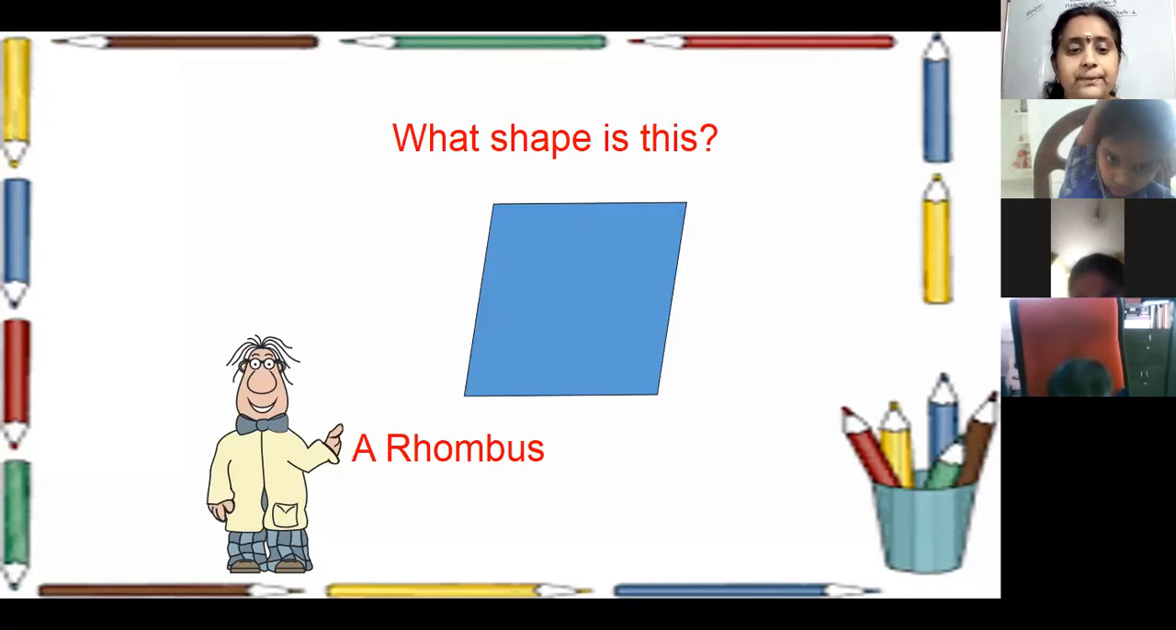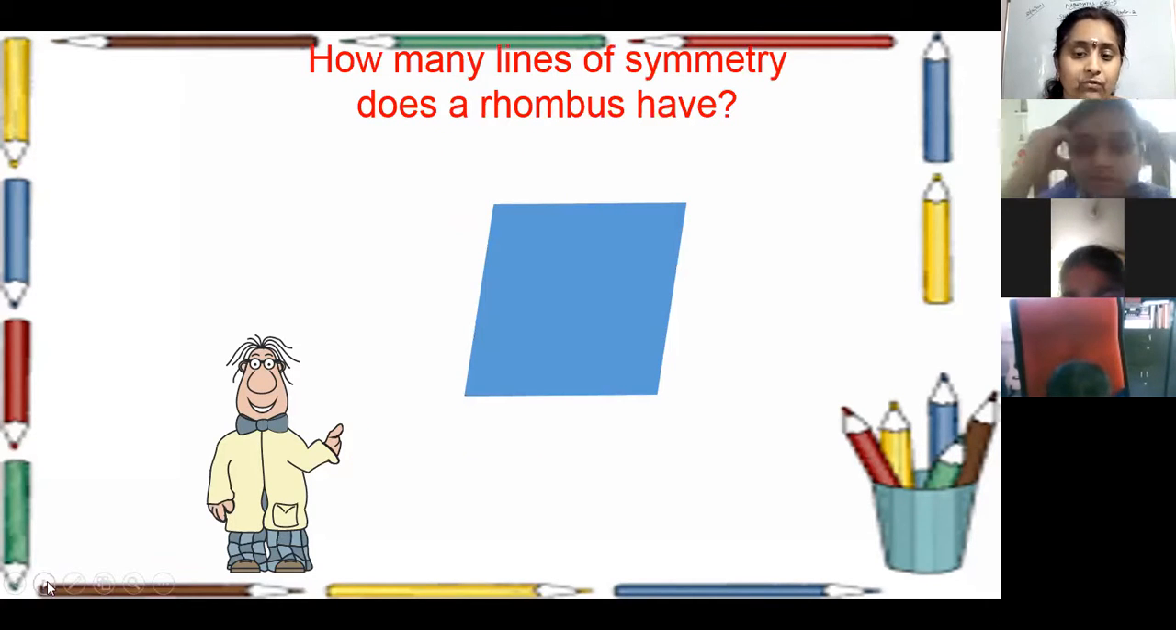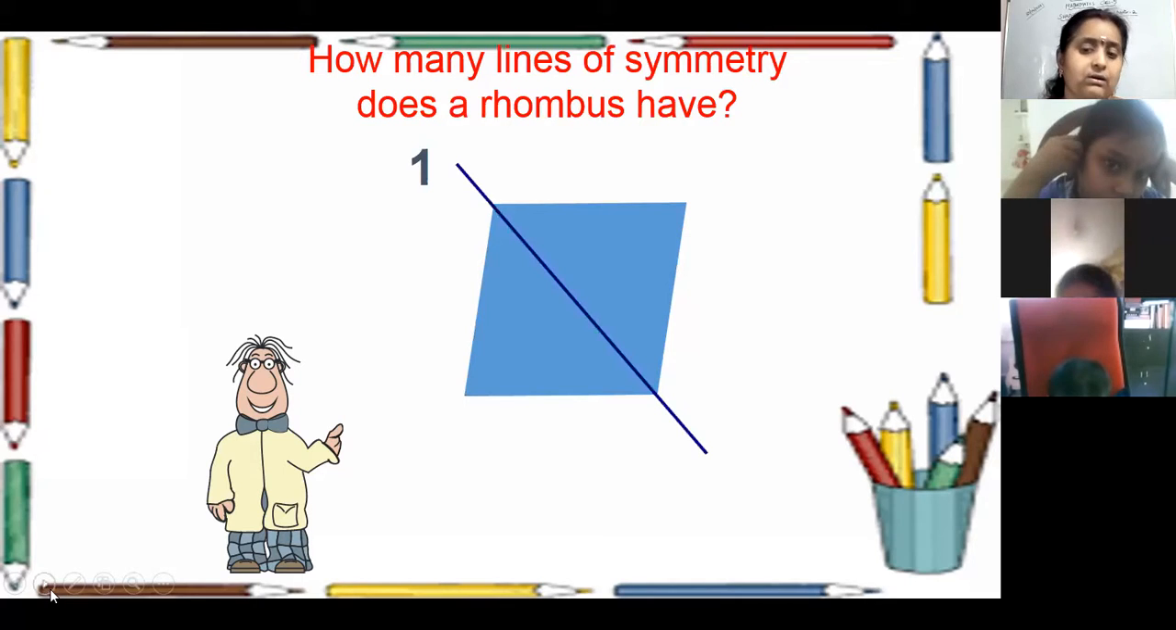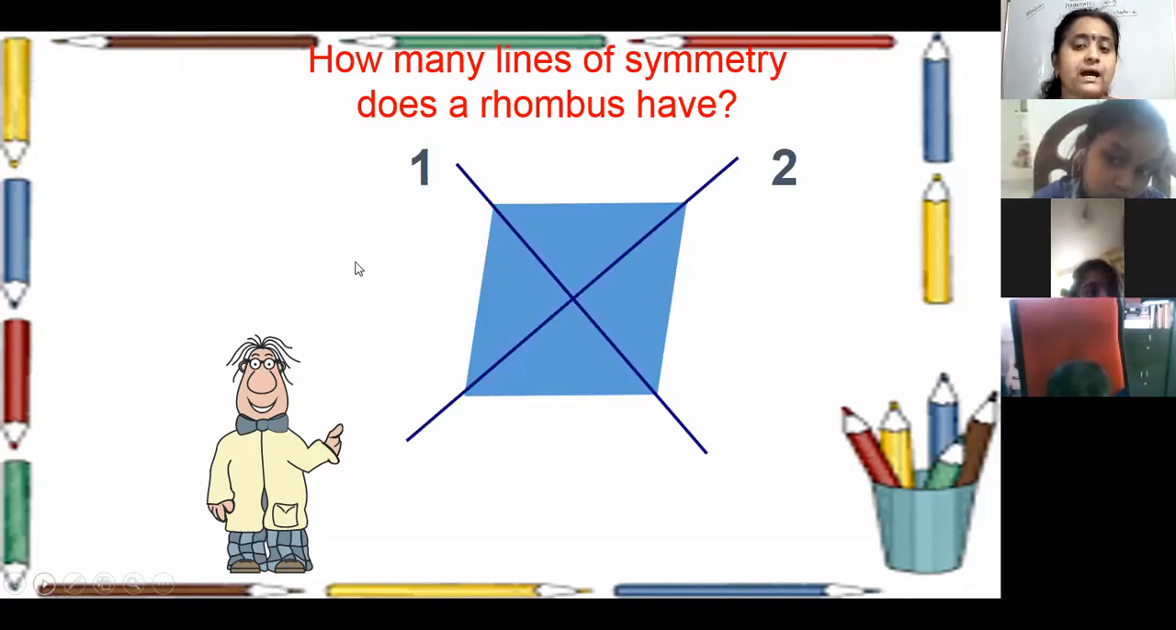So this shape is said to be a rhombus. In this shape, how many lines of symmetry does it have? Let us see. Two. Why? Because in a rhombus, all sides are equal. So it has two lines of symmetry.